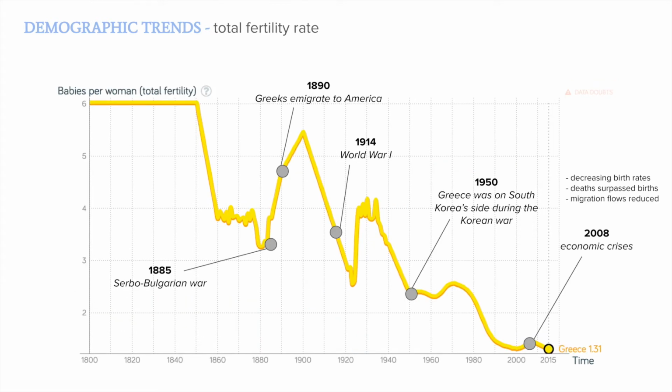The total fertility rate is an overall decline. The Serbo-Bulgarian War took place in 1885, in the 1890s the Greeks emigrated to America, and the economic crisis took place in 2008. During the economic crisis, birth rates decreased, deaths surpassed births, and migration flows reduced.